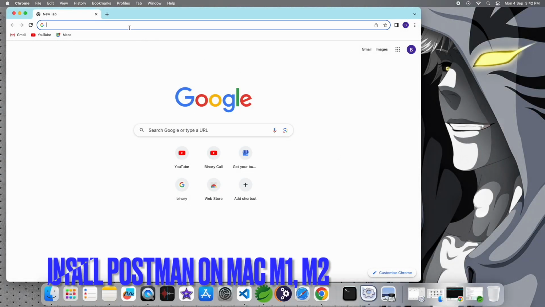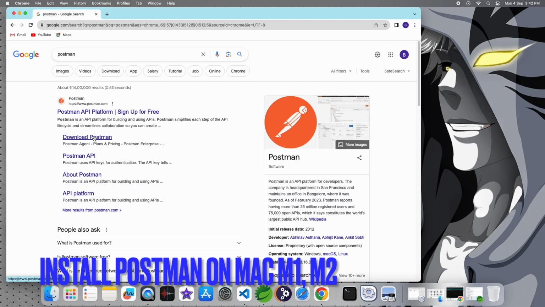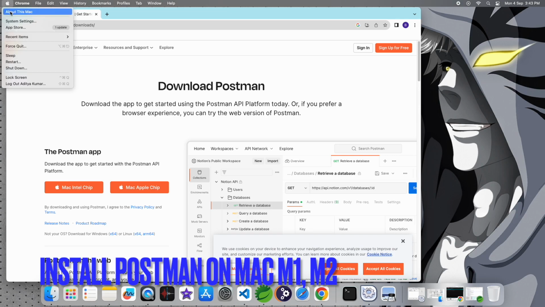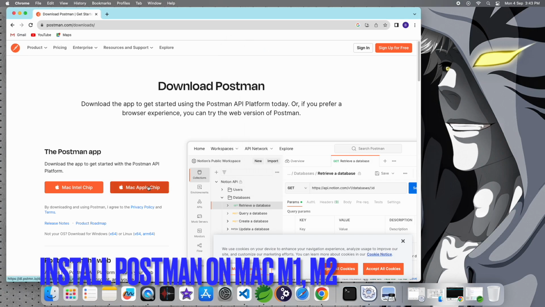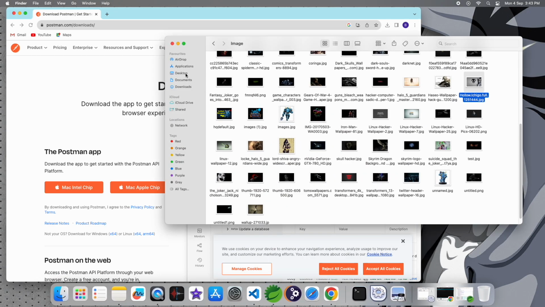Today I will show how to install Postman on Mac. Just go to your browser and type Postman. There you can click on this button. My Mac version is M2, Apple M2 Pro. You can find it on the top left. After clicking on this Mac Apple chip, your Postman zip file is downloaded.